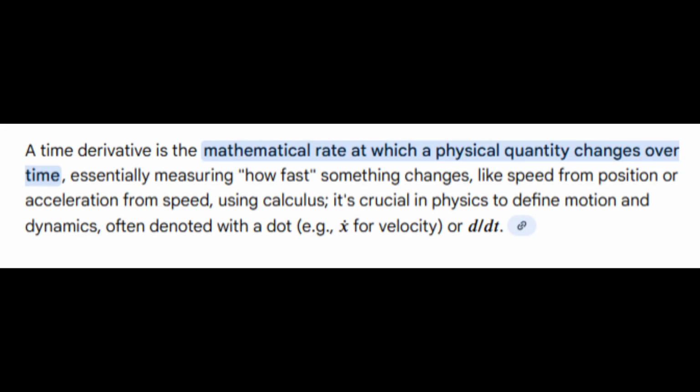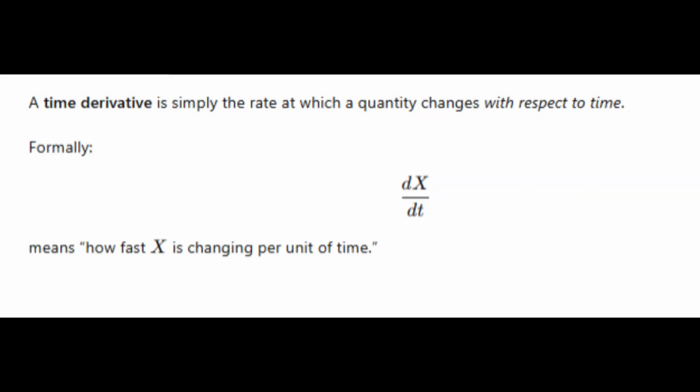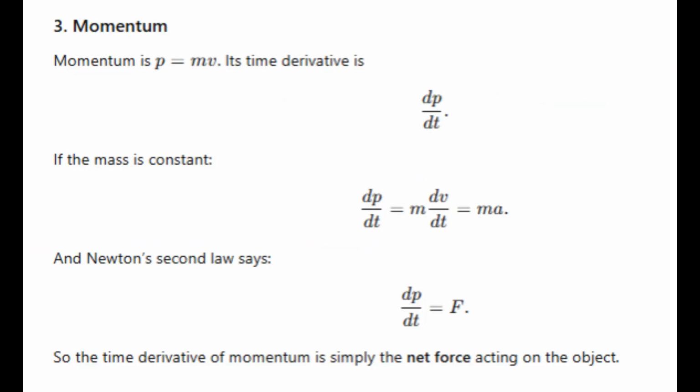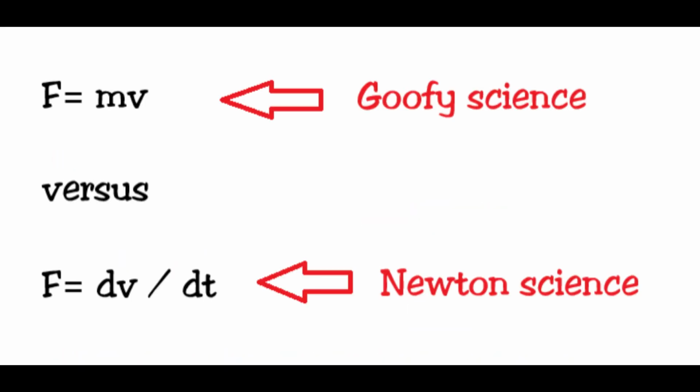So now Goofy thinks that the time derivative of momentum is used to justify E equals mgh instead of E equals mgt. No, Goofy, the time derivative has nothing to do with E equals mgh. A time derivative is simply the rate at which a quantity changes with respect to time. This formula describes how fast x is changing per unit of time. With respect to momentum, the time derivative is a very simple equation to calculate the change in your momentum over time. So according to Goofy, F equals mv, and he thinks that F equals dv over dt is a contrived derivation to justify E equals mgh.